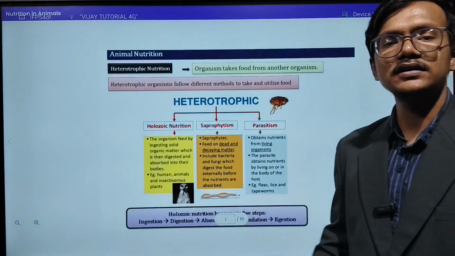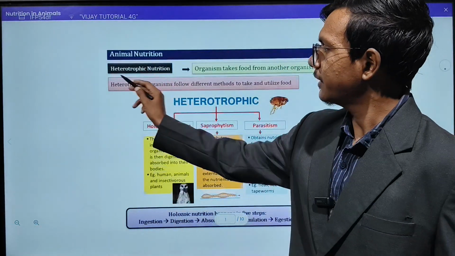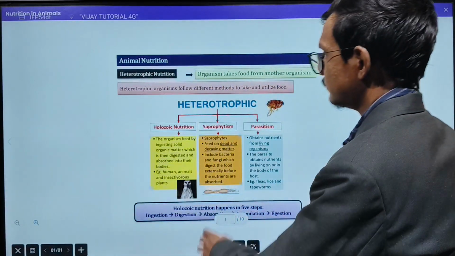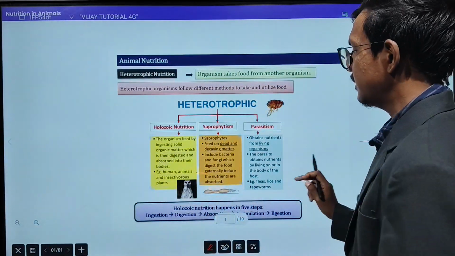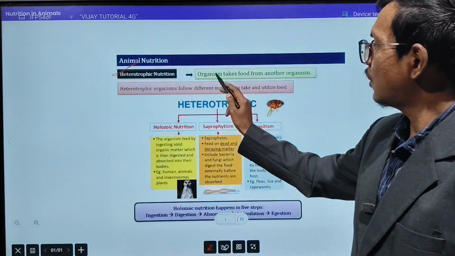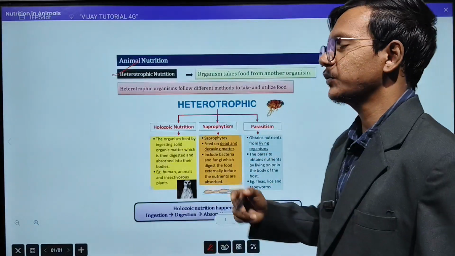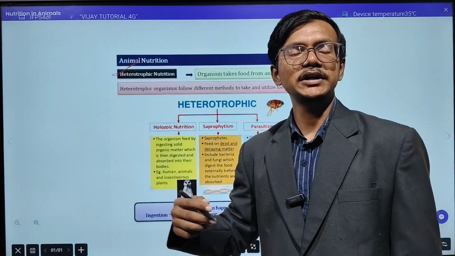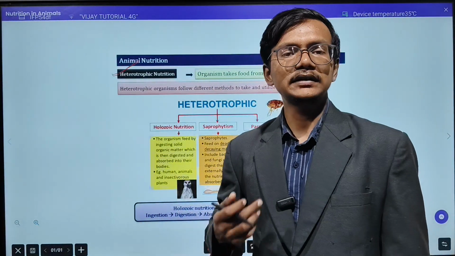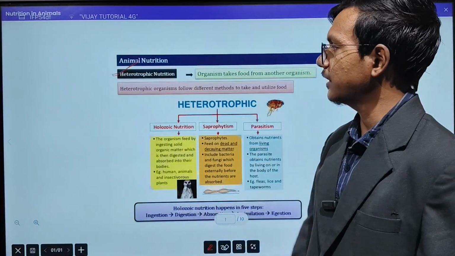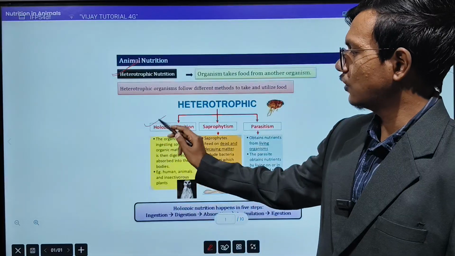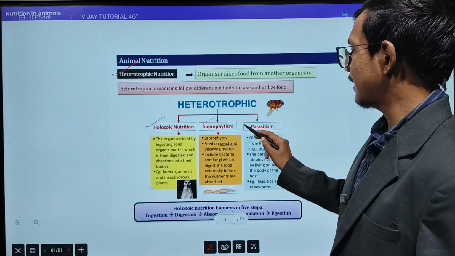So we have already discussed that in animals the heterotrophic nutrition will occur. The heterotrophic mode of nutrition will be there. So the organism takes food from another organism, means those types of organisms which are completely dependent on other organisms are known as heterotrophs and their mode of nutrition is considered as heterotrophic nutrition. So in heterotrophic, we have already discussed holozoic nutrition, saprophytism and parasitism.